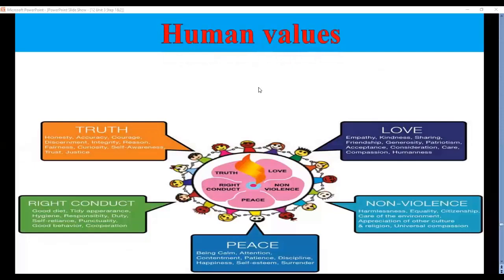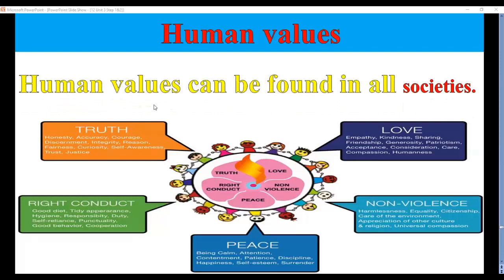Next here, the students, human values. And here we have some important examples of human values, like, as you can see here, truth, love, non-violence, peace, right conduct. So here, have a look: truth, love, right conduct, non-violence, peace. If you look at these words, all of them refer to human values, which are very, very important in our life. Just examples.